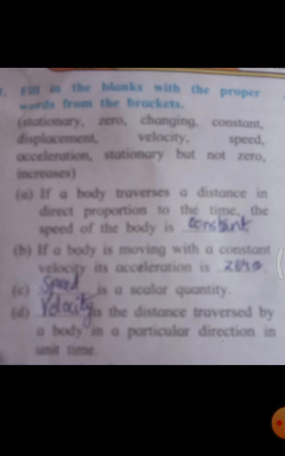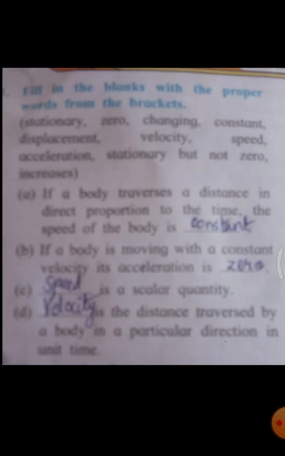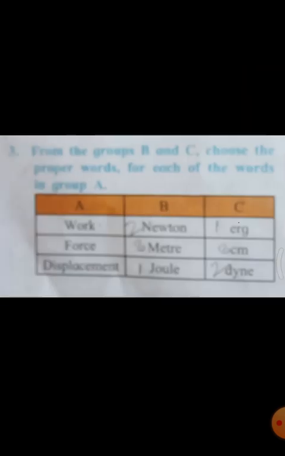The answer is velocity. Velocity is the distance traversed by a body in a particular direction in a unit time. Now question number 2 I had not given, right? So move on to question number 3.